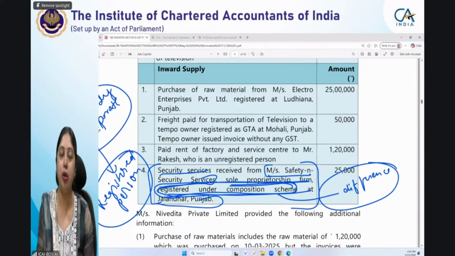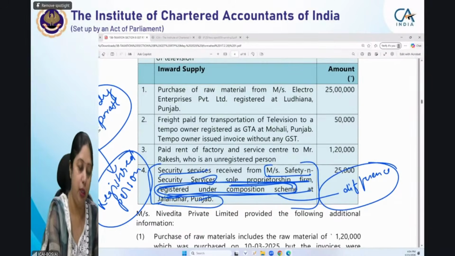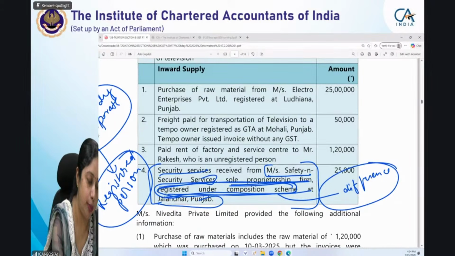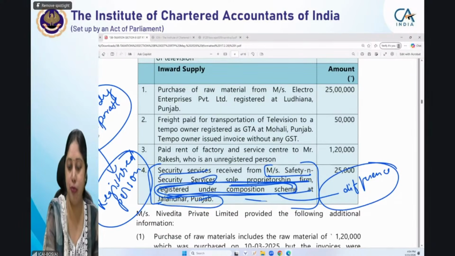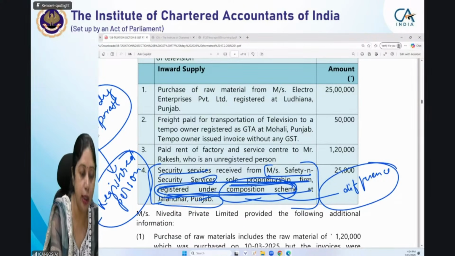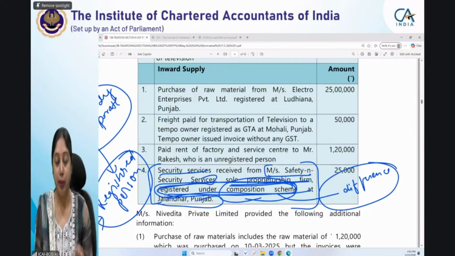That is, the recipient is not a composition supplier. This exception applies to the recipient. That is why this point is important. Your composition scheme point will not apply to the supplier. Here the supplier is under composition scheme.